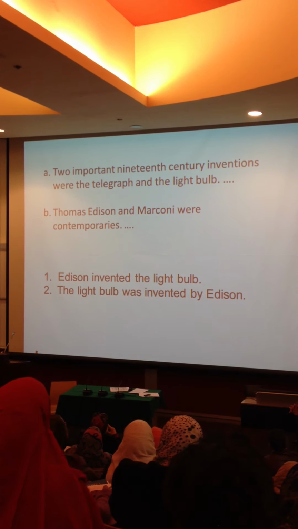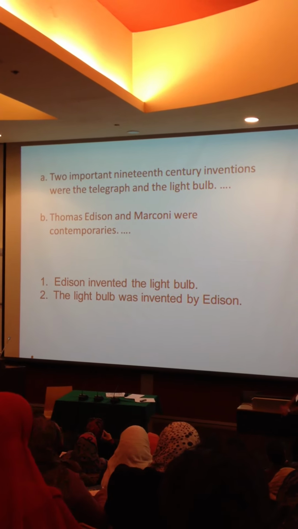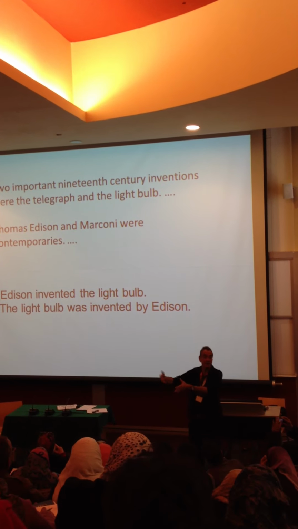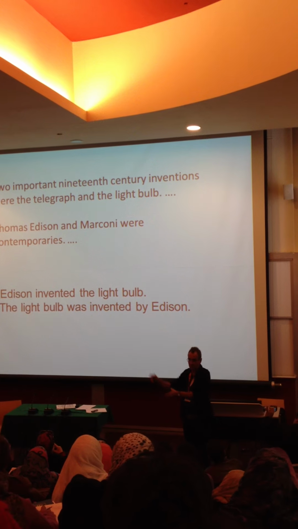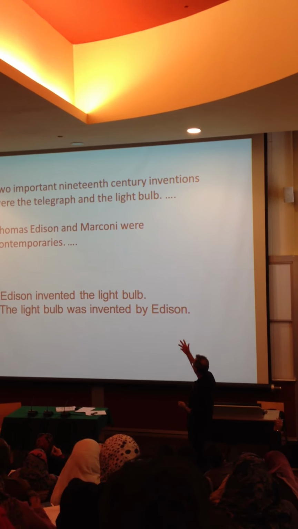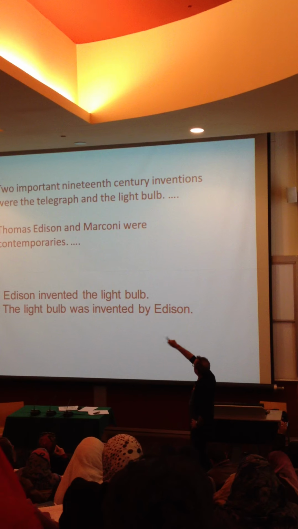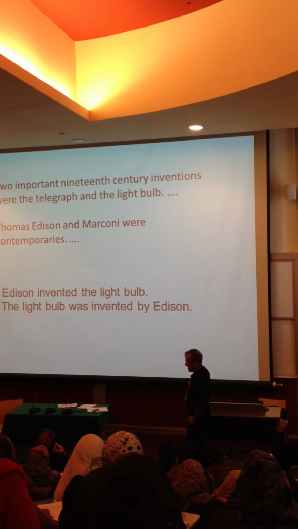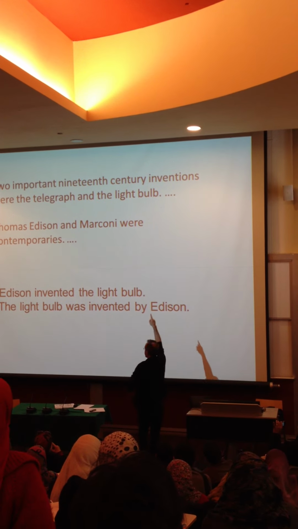Two important 19th century inventions were the telegraph and the light bulb. The light bulb was invented by Edison. Probably the next sentence would be the telegraph was invented by blah, blah, blah. Oh, Marconi, yeah? So, let's try that again. Two important 19th century inventions were the telegraph and the light bulb. The light bulb was invented by Edison. Why is number 2 better for A?